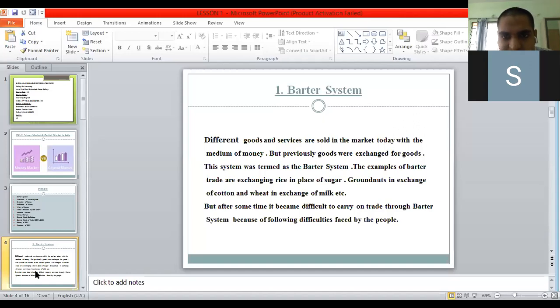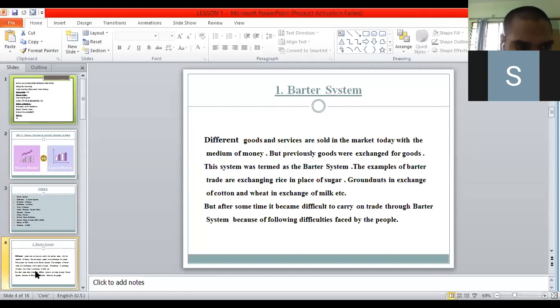What was the barter system? The barter system was nothing but the exchange of goods for goods. If one person wants rice, he used to exchange his product, say milk, wheat, or jowar, with another person. Where goods were exchanged for goods, such a system was called the barter system.